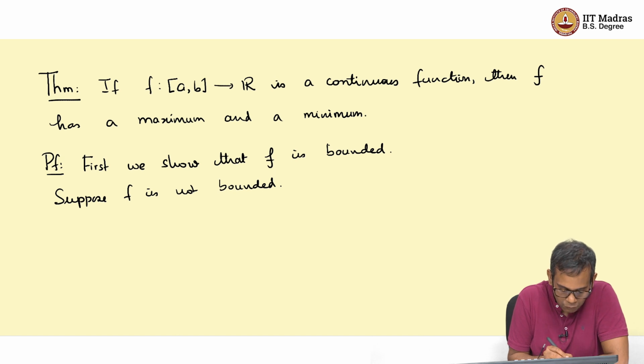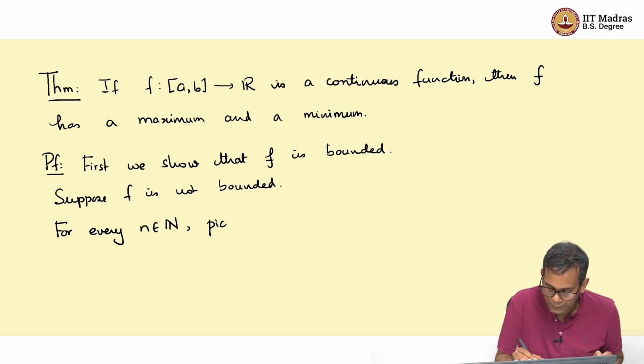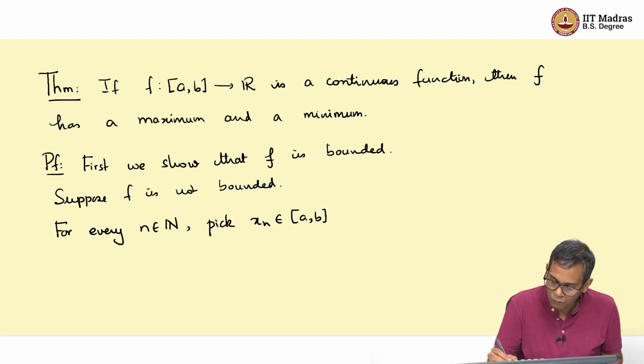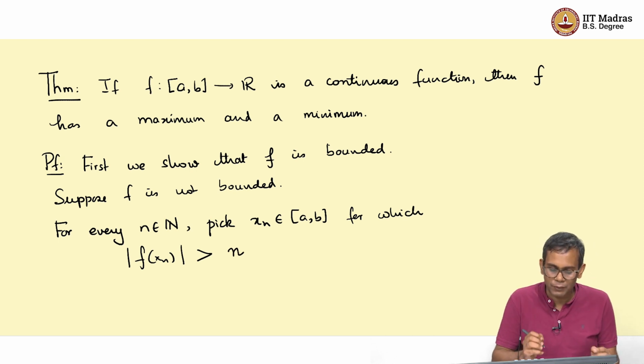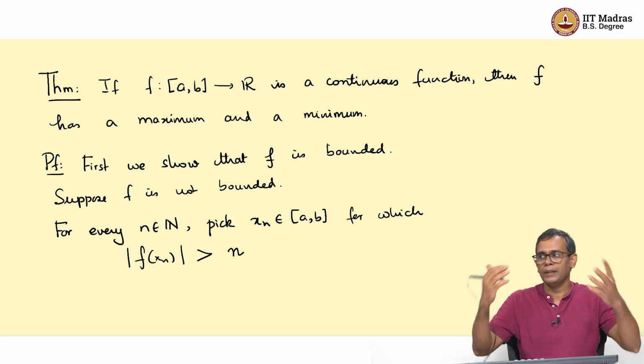So, for every natural number n, pick a point x n in the closed interval a b, for which f of x n is in absolute value strictly greater than n.